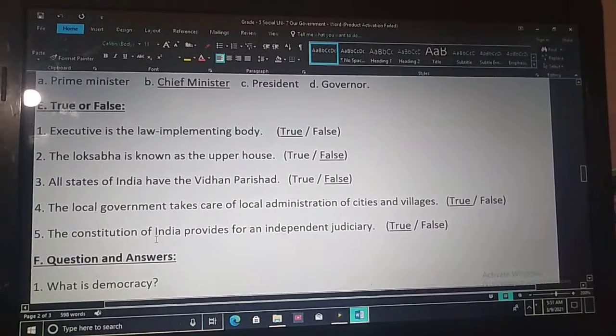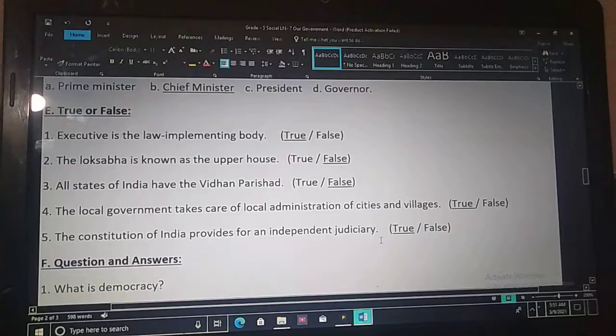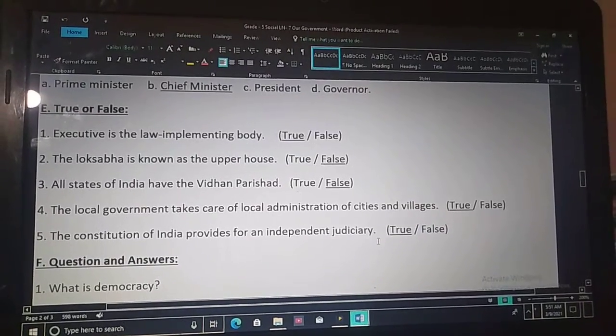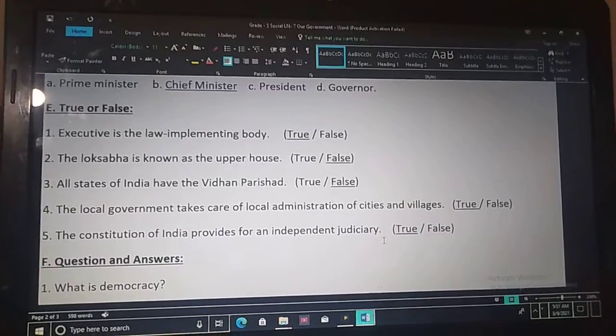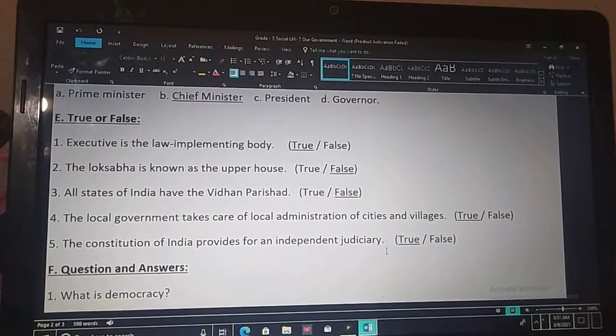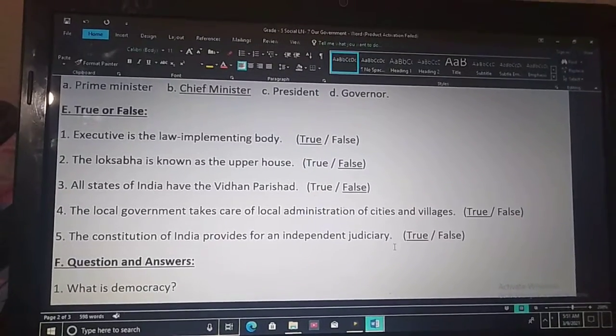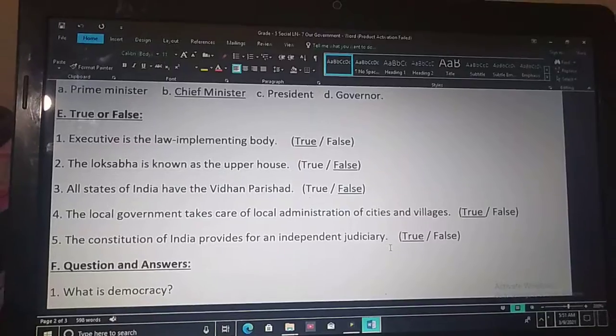The Constitution of India provides for an independent judiciary. Yes. Our Constitution provides us an independent judiciary. So the given statement is true.